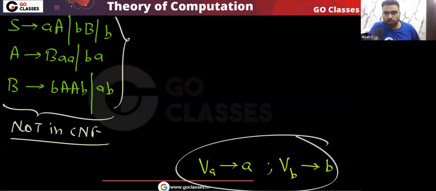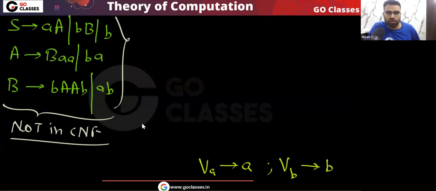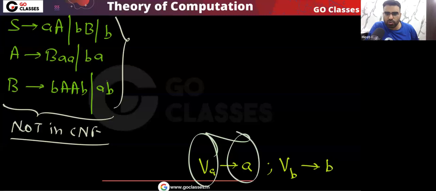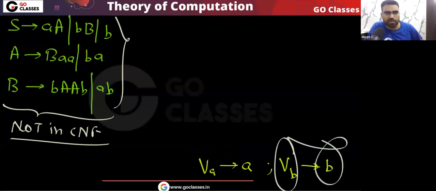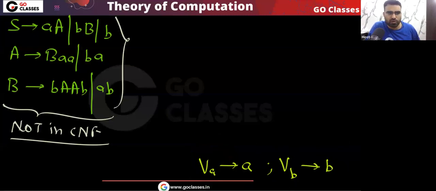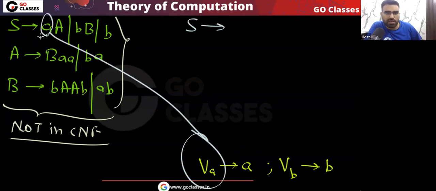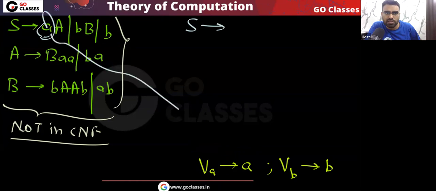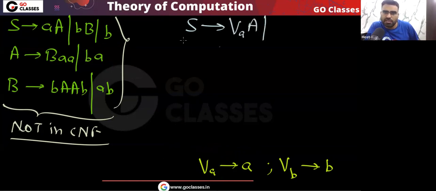These productions are allowed in CNF, that you already know. In CNF, a variable can go to a single terminal. So these are allowed. Now what is the next thing? S goes to A A, and I can replace A with V_a, so I get V_a V_a. Is this production allowed in CNF? Yes, it is allowed, so I don't have to do anything.